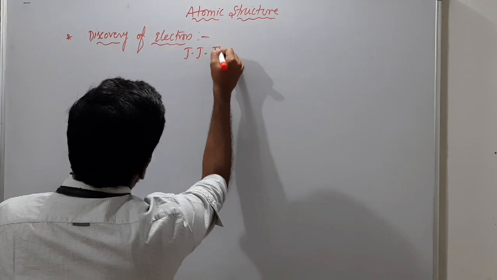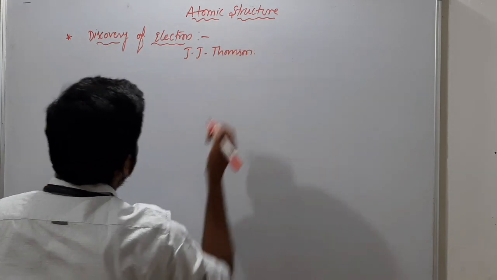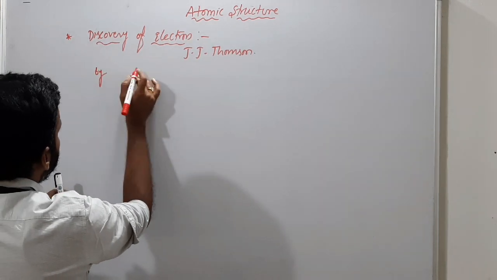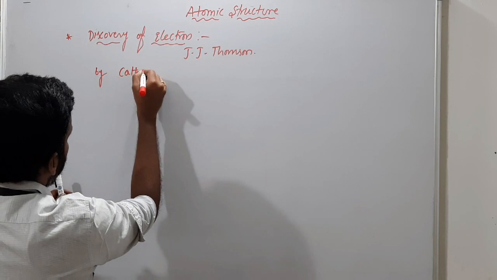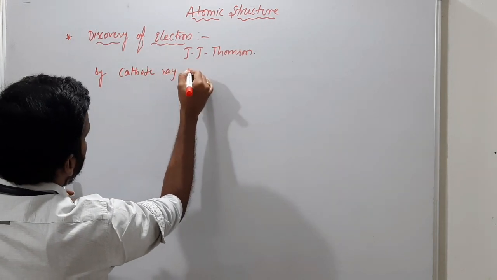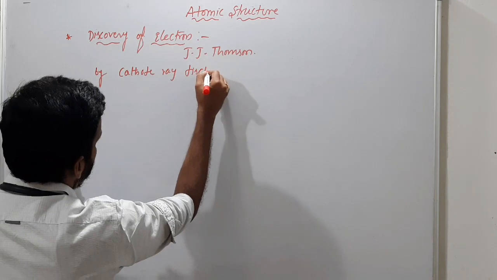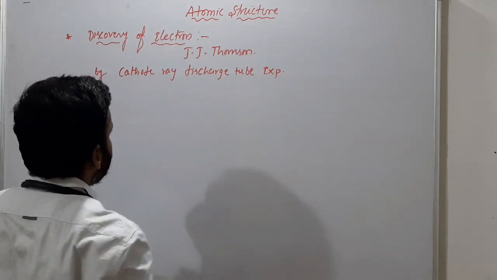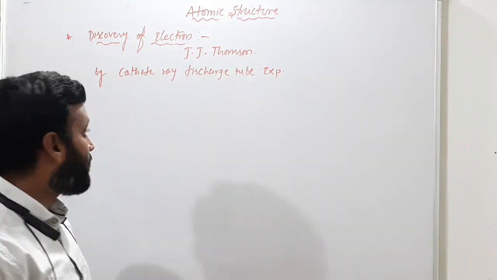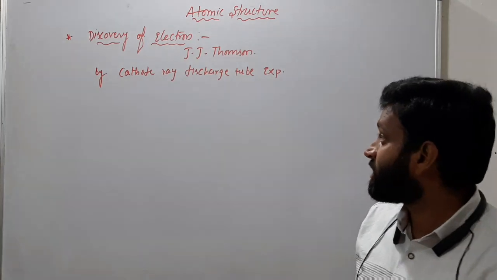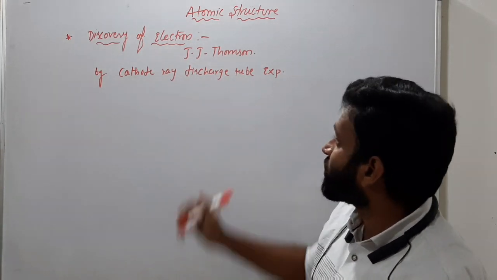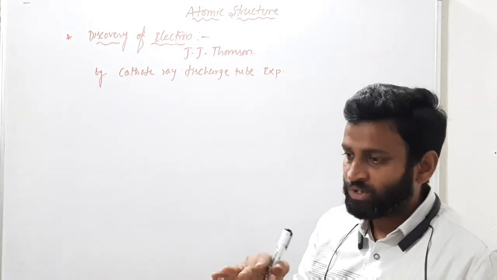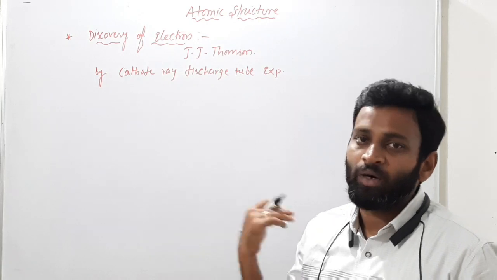So J.J. Thomson discovered the electron by what? Cathode ray discharge tube experiment. How was the electron discovered? Electron was discovered by J.J. Thomson by cathode ray discharge tube experiments. Okay, getting what I'm saying? So from the cathode some rays will come out.